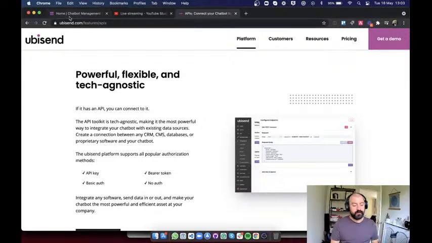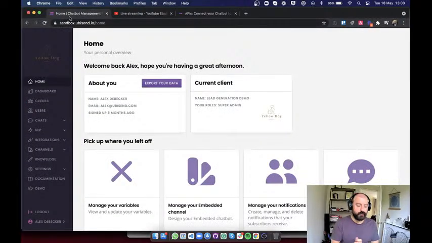Now, the reason I'm a bit nervous is I'm not a developer. I need to preempt this with a few things. Because this is not a one-click integration, it will require some manual work to get it done, which is completely normal and is precisely what we want to happen with the integrations within ubisend. We want to give as much control to the user as possible to create these integrations. We don't want to force our users to say, this is the only way you can use a HubSpot integration or whatever. We give all of the tools to the users, and because of that, you need to configure a little bit to whatever it is that you need. So yes, you do need a little bit of knowledge.